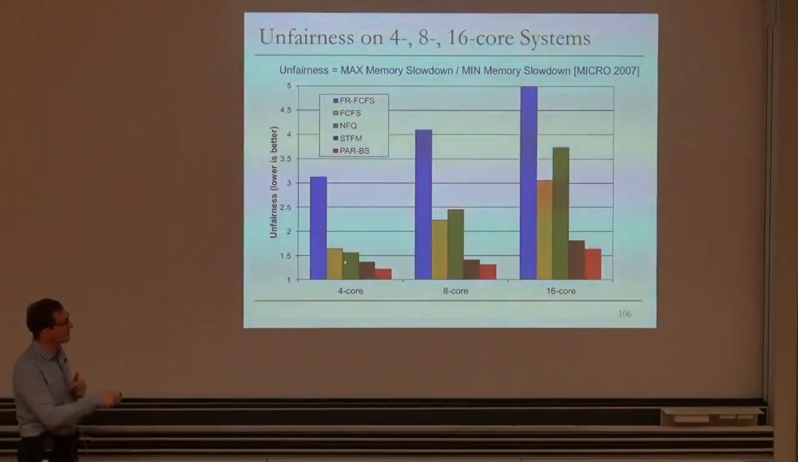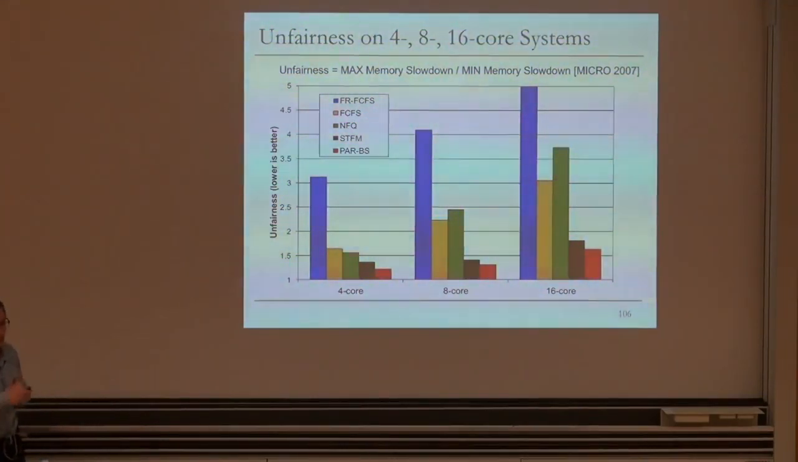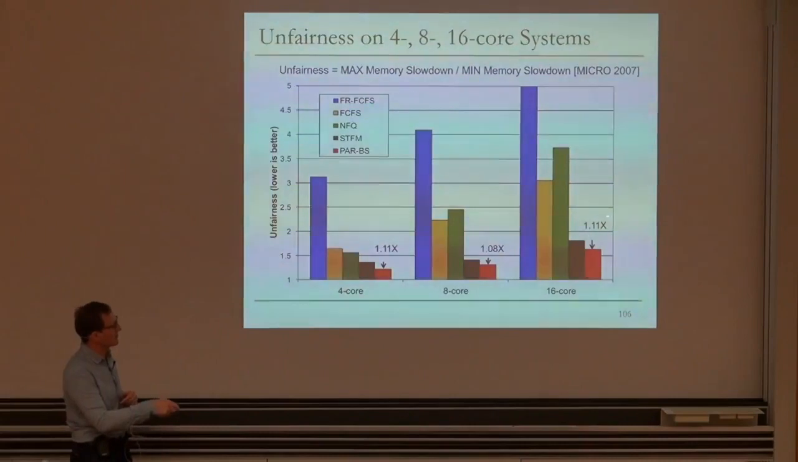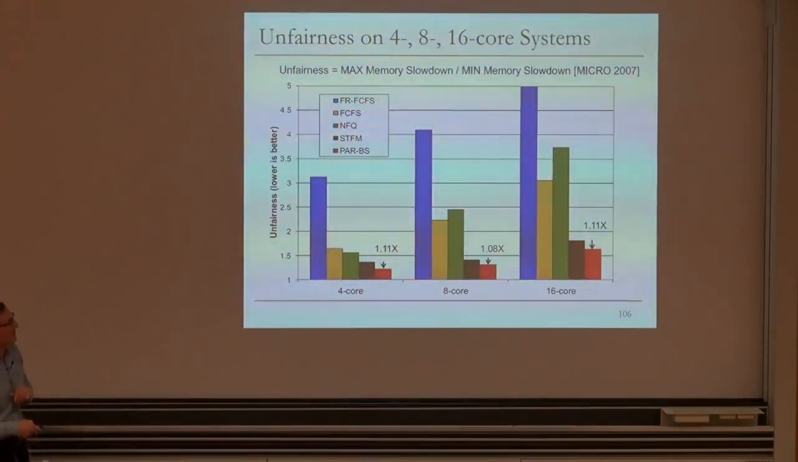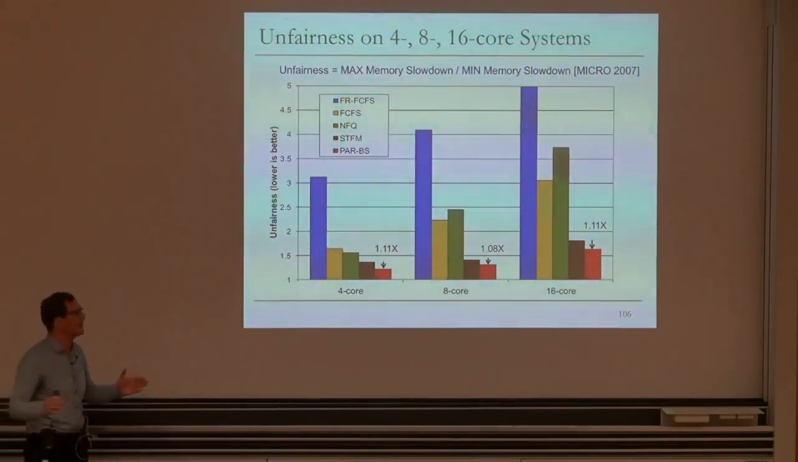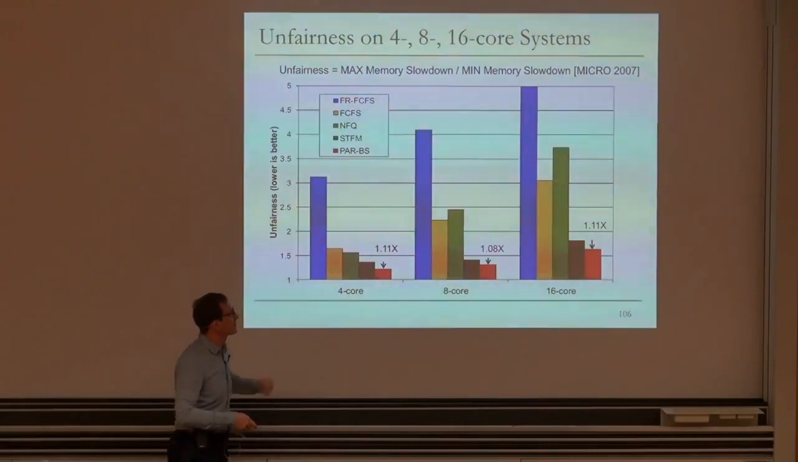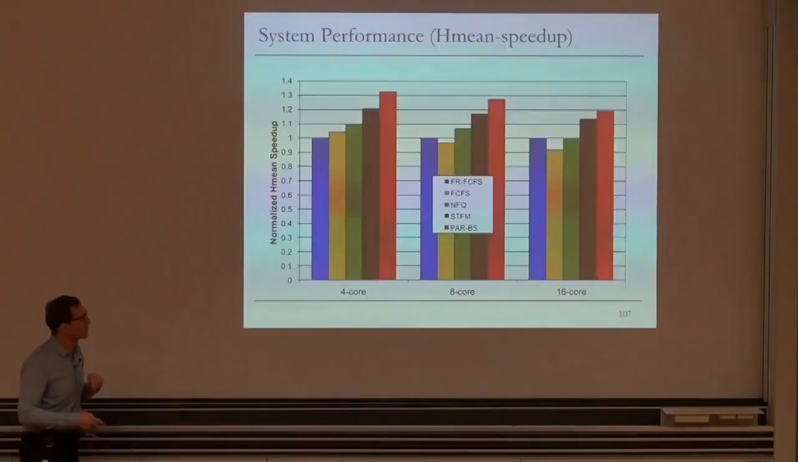Stall time fair memory scheduling is the best previous scheduler, as you can see. But PAR-BS actually has better fairness than the best previous scheduler. It's about 8 to 11%, well, 1.11 to 1.08x on average across many workloads. Okay, fairness improves because we have this batching. Batching, we found, is actually good for fairness. And also, we have this ranking mechanism that improves fairness.